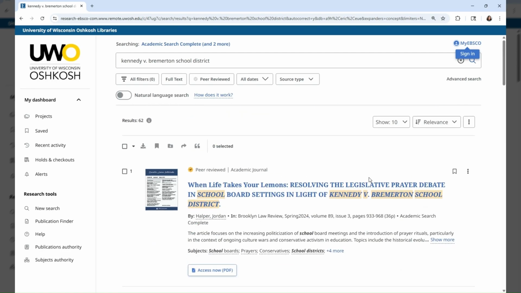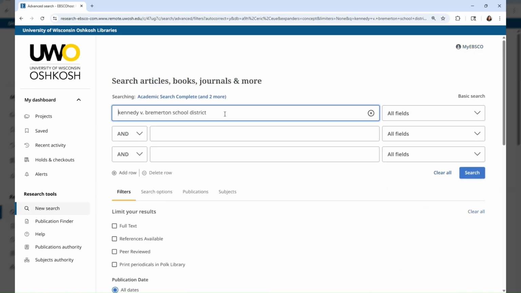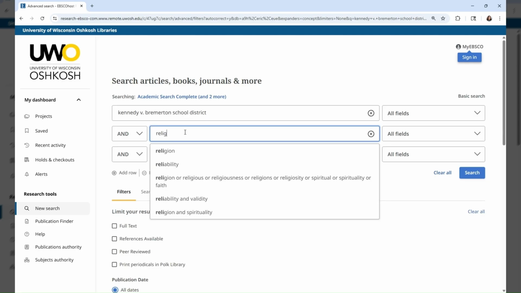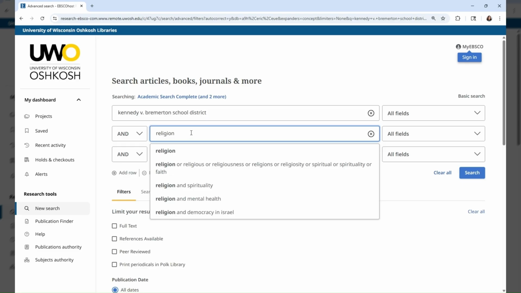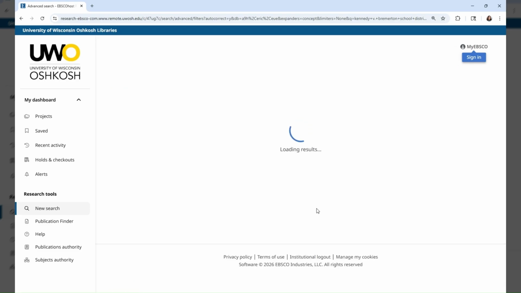But you can also search by keywords. Although you could do that in Westlaw and HeinOnline as well, EBSCO databases are more effective with keyword searches. Let's try a quick sample search. After I put in the name of the case, I'll try putting another keyword in the second box. Because I know this case is related to religion, I might try that in my search here.